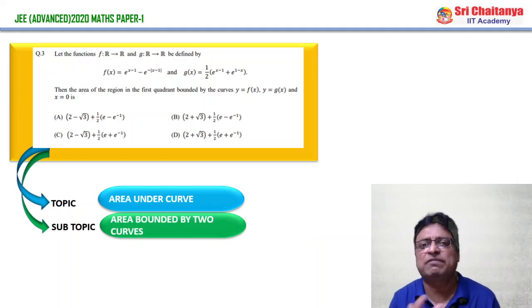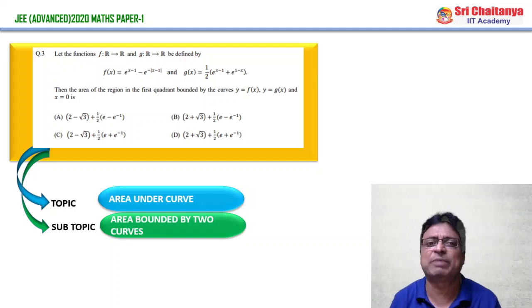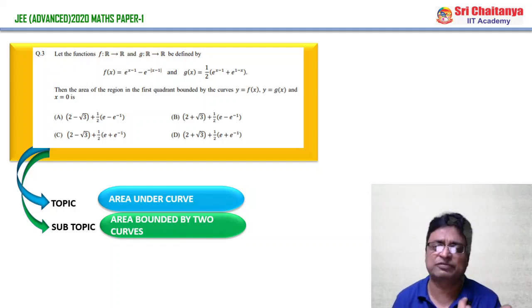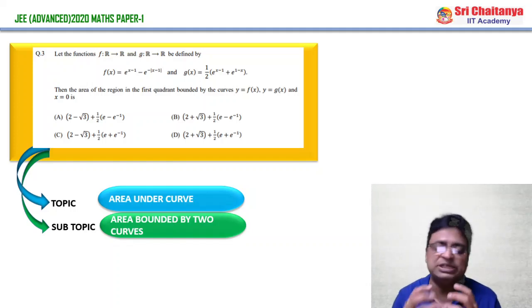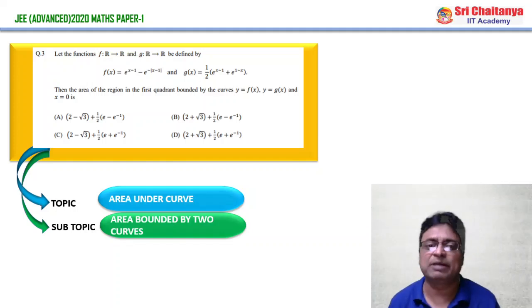One curve is what? f(x) = e^(x-1) - e^(-|x-1|), and g(x) = 1/2 (e^(x-1) + e^(1-x)). So one should know how to draw these graphs. Of course, if you are thorough with the graphs and understand how to draw easy sketches of the graph, you will get a complete picture.